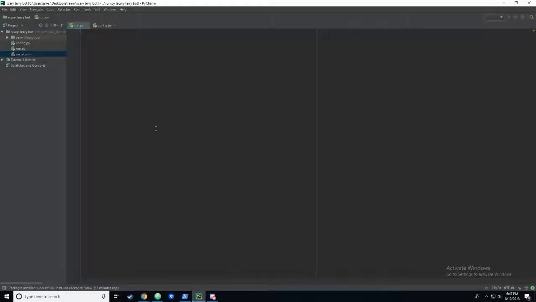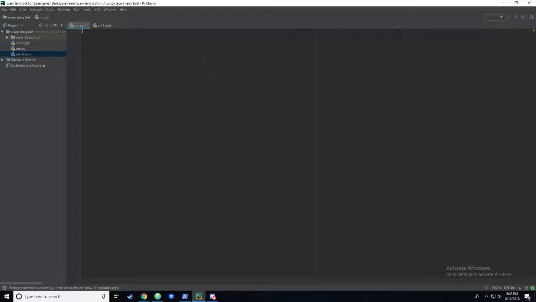I'm going to use PyCharm for this. All I did here was I created a new project folder. I created a couple files, one called run.py, which is where most of our code is going to go. Config.py, this is where I'm going to hold config variables. And then I created another file called secret.json, and that's just where my username, my password, and my API credentials are. So I'm not going to open that on stream, but you can believe me that they're there.